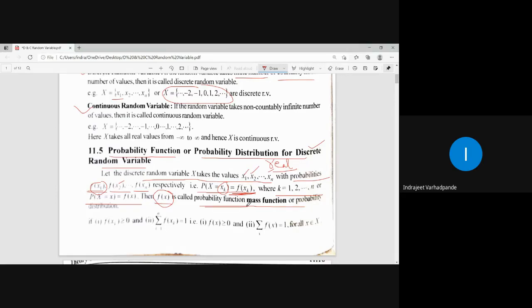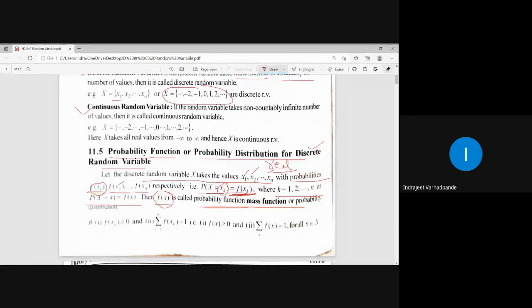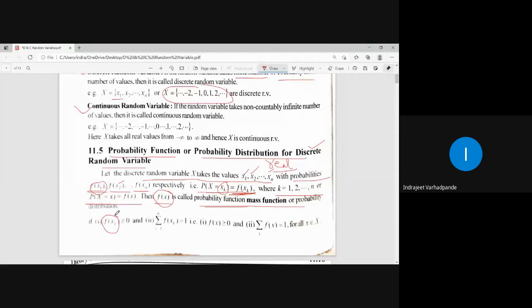Now tell me, what is the highest value the probability can take? As per the rules we have learned, the value of probability always lies between 0 and 1. The highest value of probability is 1. So here also, whatever f of x is representing, it is always greater than or equal to 0. Probability is never negative. Probability is always greater than or equal to 0. And its summation over all values from 1 to n is finally equal to 1.